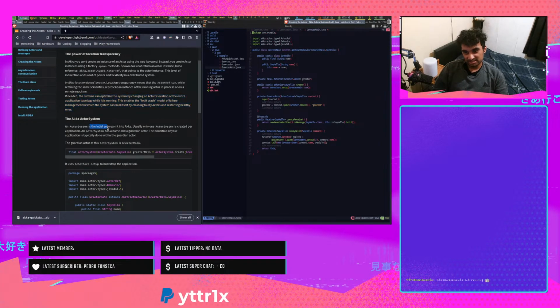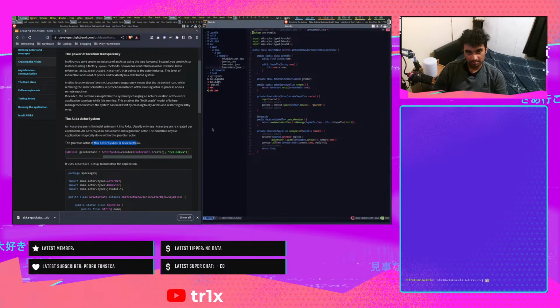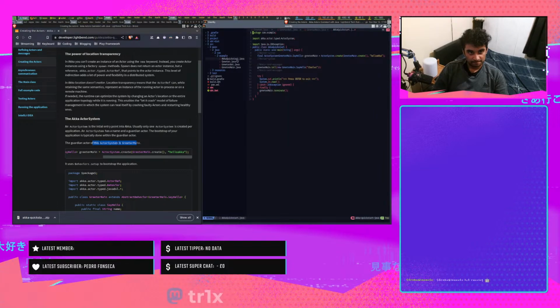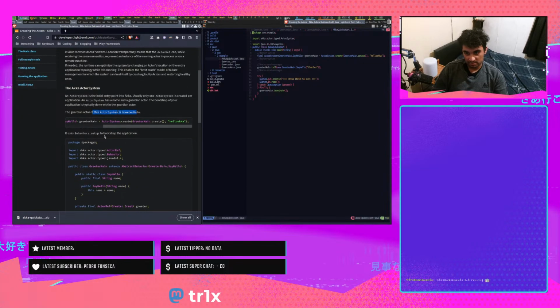An actor system is the initial entry point in Akka. Usually one actor system is created per application. The actor system has a name and a guardian actor. The big shot of your application is completely done with the guardian actor. The guardian actor in this actor system is greeter main. It uses behaviors to bootstrap the application.